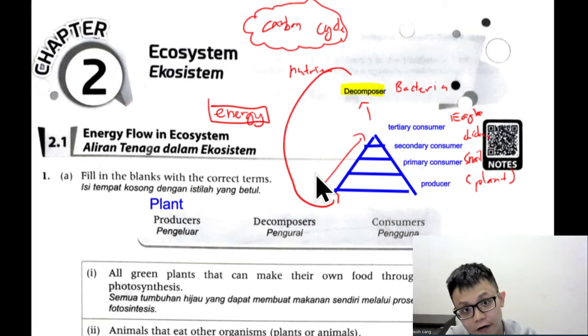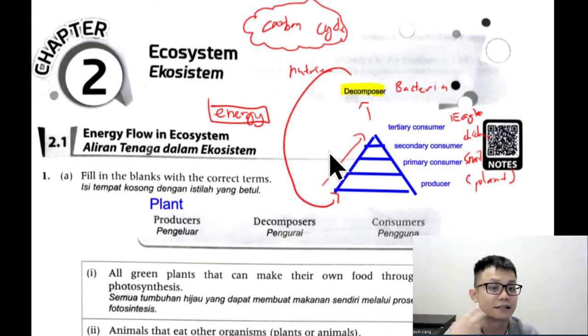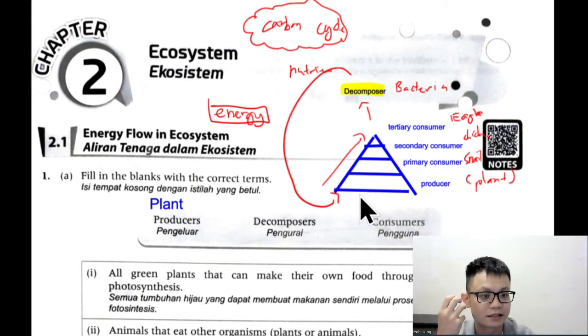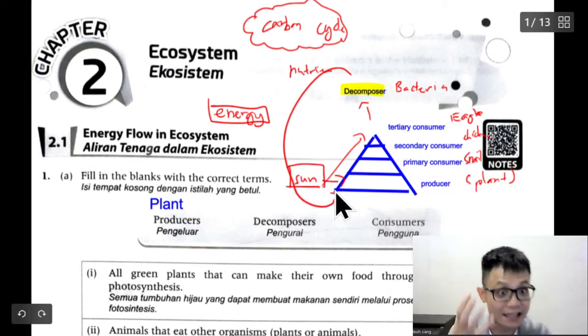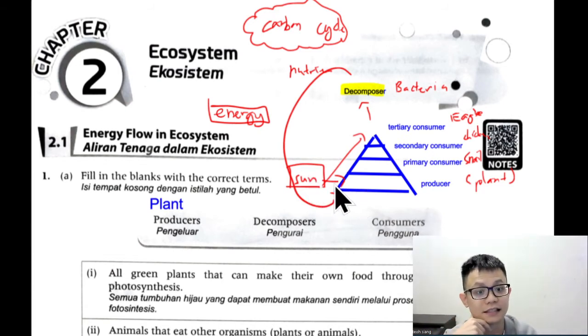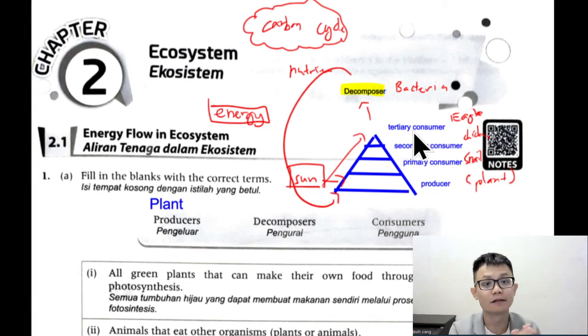For us, the main energy we get is from the sun, correct or not? The sun will be the main energy, because it is the sun that helps to facilitate the process of photosynthesis. And as it goes up, there will be lesser and lesser energy lost due to respiration, movement, and chemical energy, and so on.